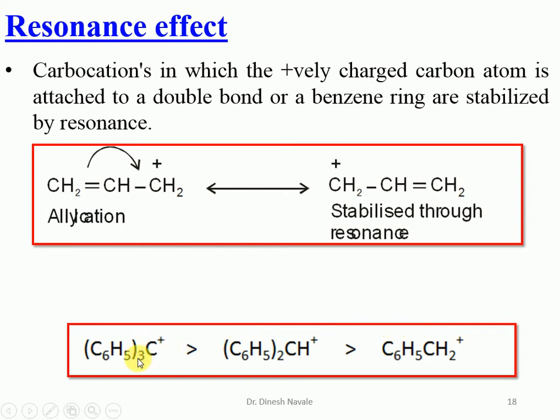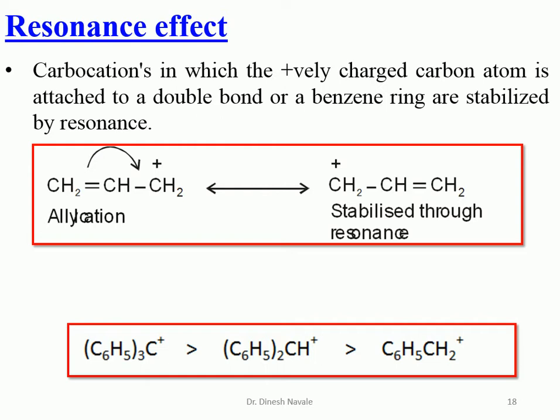In case of the triphenyl carbocation, 3 phenyl rings are there, so 3 phenyl rings will contribute to the resonance, whereas in case of the diphenyl carbocation, only 2 phenyl rings will contribute to the resonance, whereas in benzyl carbocation only one phenyl ring will contribute to the resonance structure. So more resonating structures are possible in the triphenyl carbocation because of the 3 phenyl groups attached, making more resonating structures.